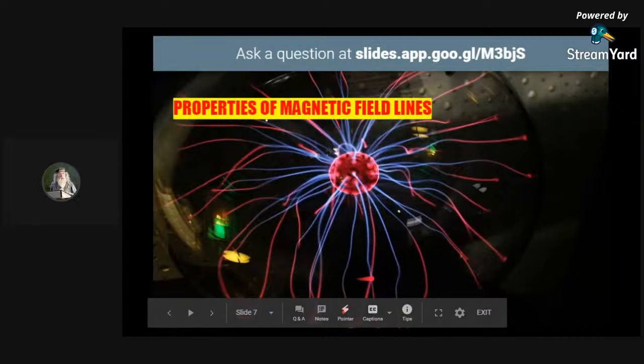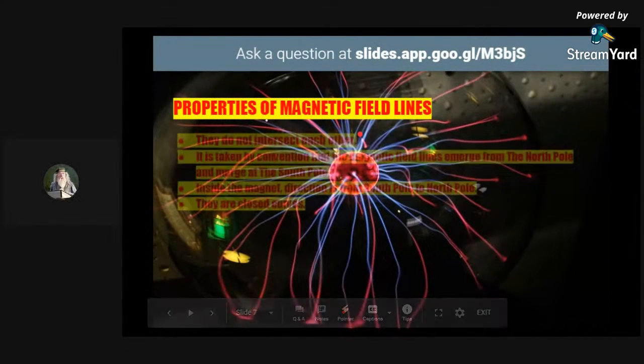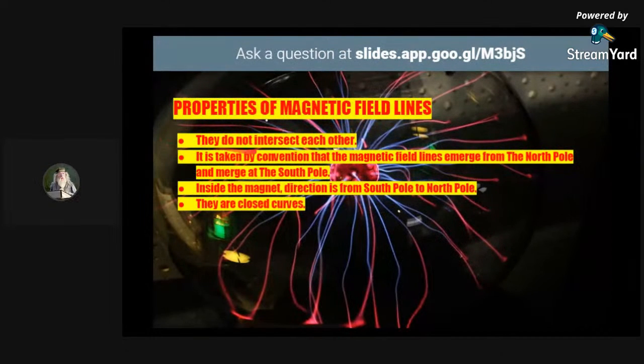So let us read the properties of magnetic field lines. They do not intersect each other. They can never intersect each other. Now somebody please tell me, if they intersected each other, why would that not be possible? Why can they not exist that way?